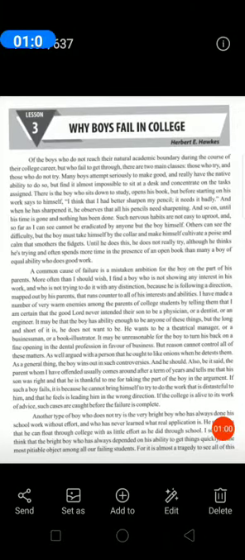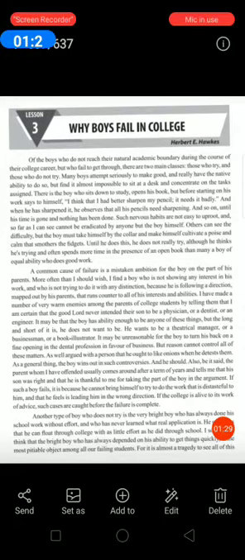Let's see how he has analyzed and what he suggests for those students who fail to get through the college or who do not complete their education at college level. Of the boys who do not reach their natural academic boundary during the course of their college career, but who fail to get through, there are two main classes: those who try and those who do not try.